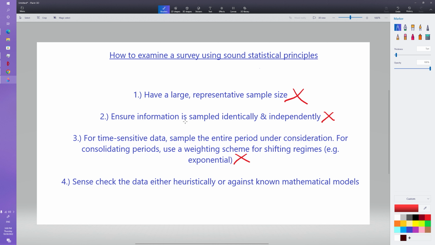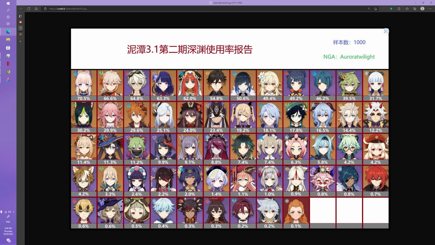Now, I did see that there was a different sample as well from 2.4 to 3.1, a consolidated one, but the problem you've got to recognize with those is that when you're consolidating different periods, you need to use a weighting scheme, because regimes and metas do shift in Genshin Impact. We do have new characters, new mechanics, and these things can affect the meta. So again, on this survey, it completely failed.